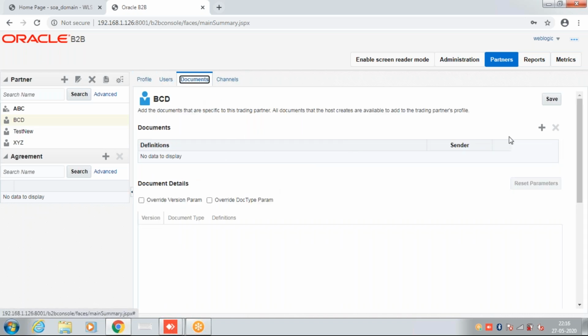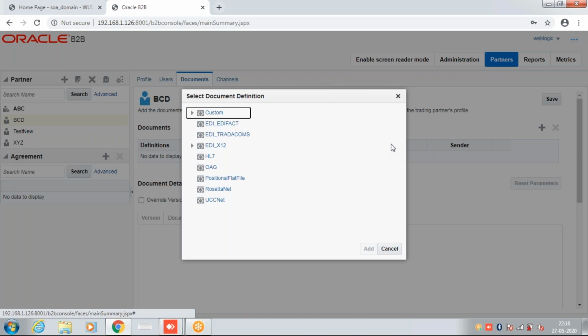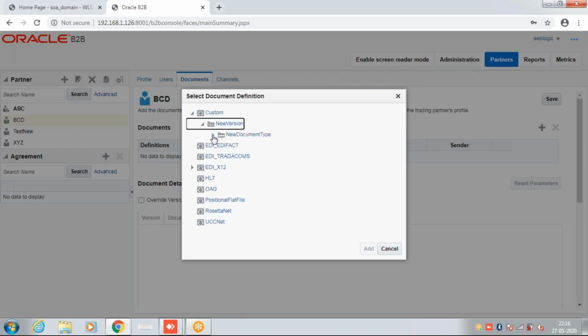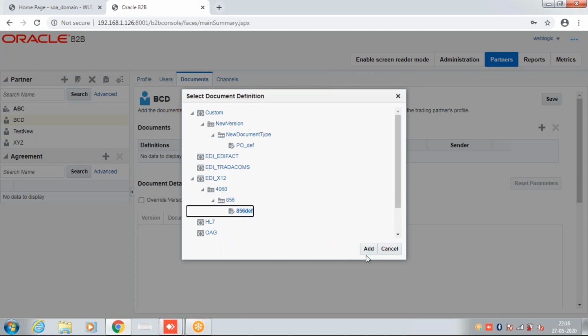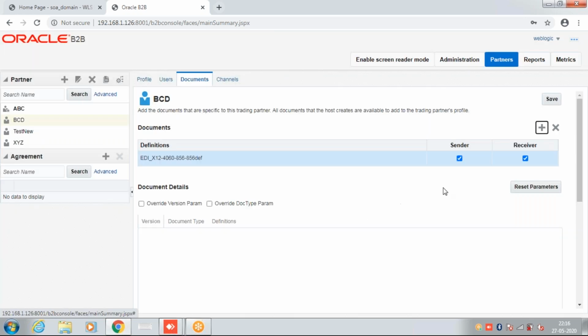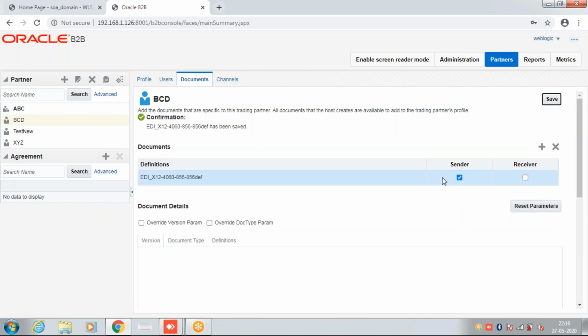And now inside the document, we can add the documents that we created inside the custom section. So here we select all the document definitions and other things from there. If it's EDI 856, and if it's inbound, we can select this. Let's go with the EDI 856 example. In the EDI 856 for inbound, this ABC will be the sender, and for inbound messages it will be the sender. So we can select this option, and we can save the document.